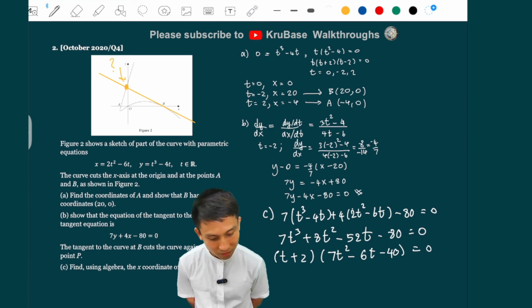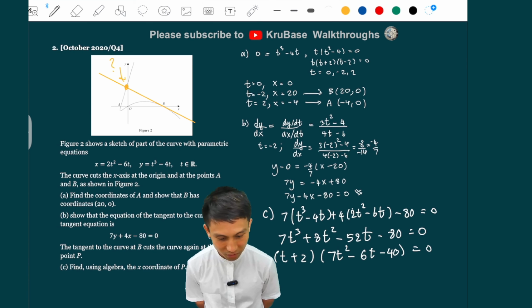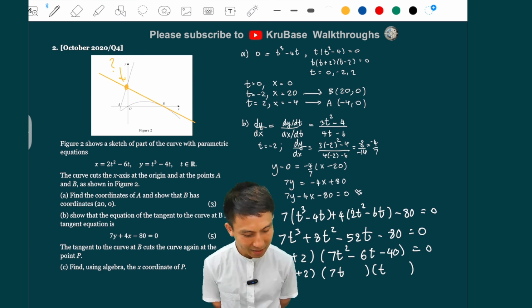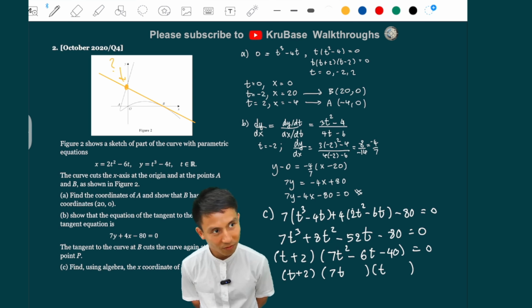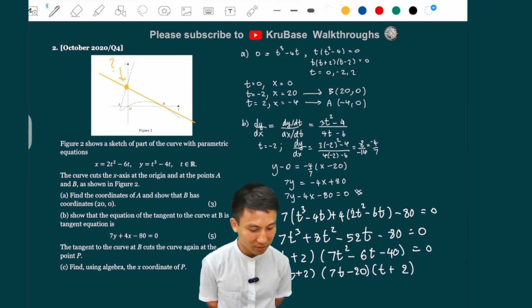And then we solve for the other solutions because we already know that minus 2 we don't want, all right? So what is it going to be? So we do, well, for this, we can also use a calculator, or I can try factorize it. Let's see. So 7t there, and then t. What do we have? 4 and 10? 4 and 10, no. 4, 10, and 4, no. How about 20 and 2? Yeah, 20 and 2. So I get 20 here and 2 here. And this is a minus, this is a plus. That works, right, guys? Yeah, just nailed it.